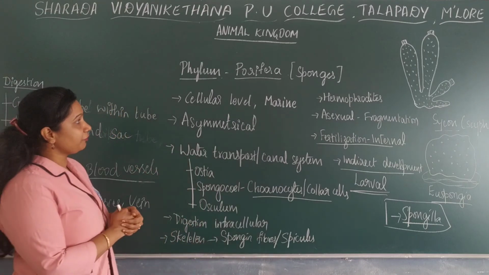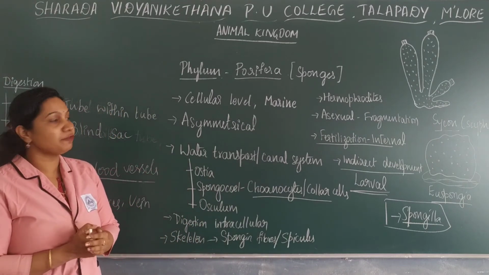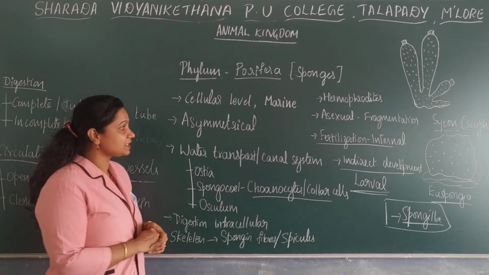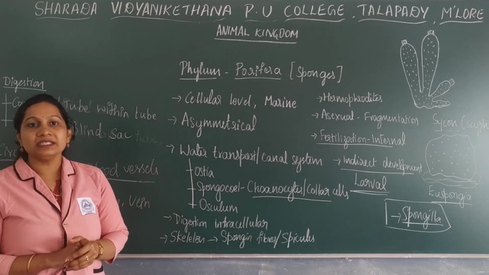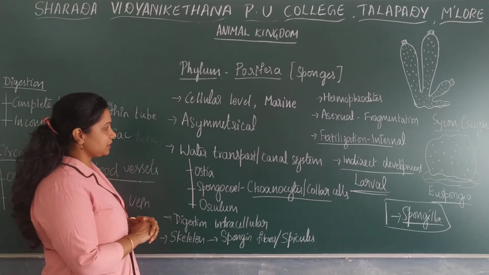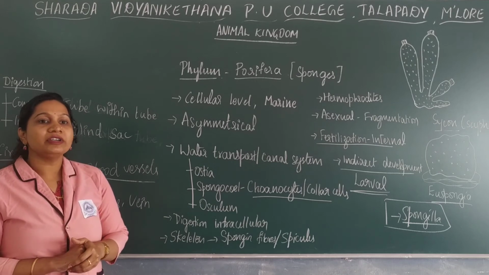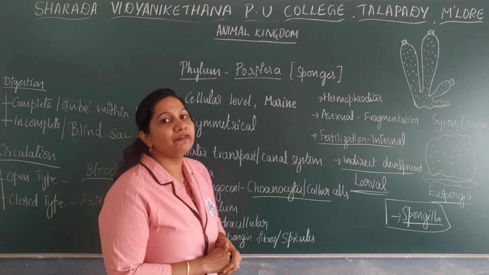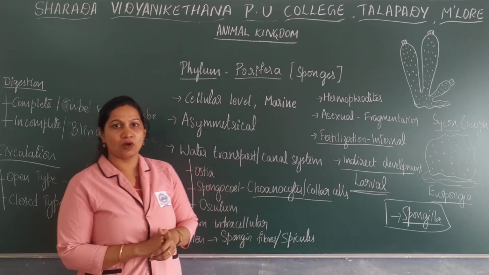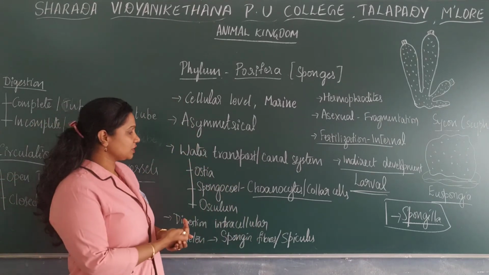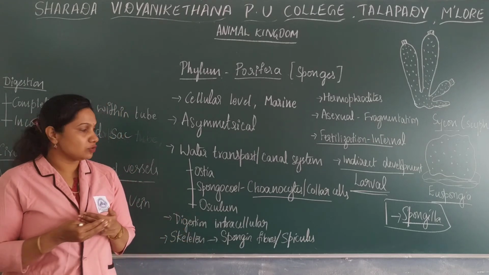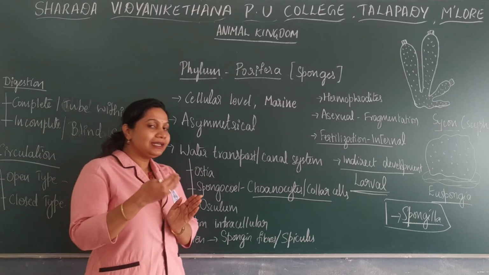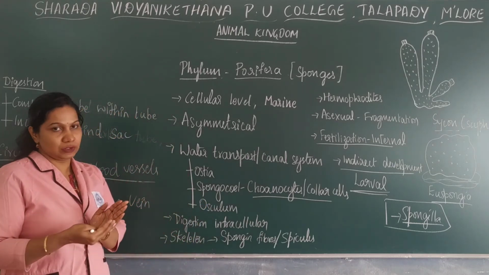So phylum Porifera has a cellular level of organization, and most of the members are marine except Spongilla, and they are asymmetrical. They have a water canal system consisting of minute pores known as ostia. Water enters through the ostia into a central cavity known as the spongocoel, and moves out through the slightly larger opening known as the osculum.